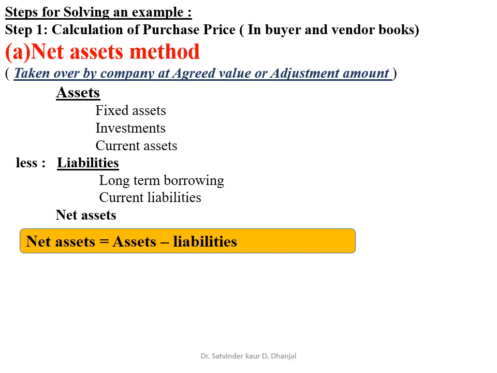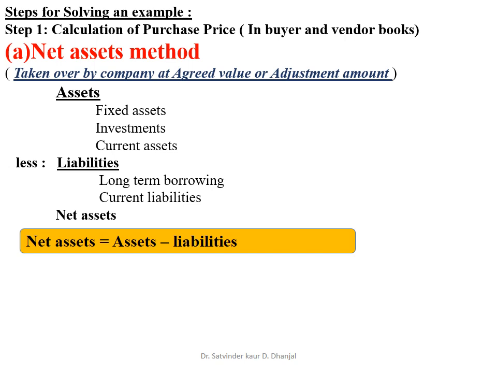So, net asset means assets minus liabilities. A very important thing which I am going to say now is that only those assets and liabilities are included in this net assets which are taken over by the company at agreed value or adjustment amount. Again, I would like to repeat, only those assets and only those liabilities are included in net assets which are taken over by the company at agreed value or adjustment amount.